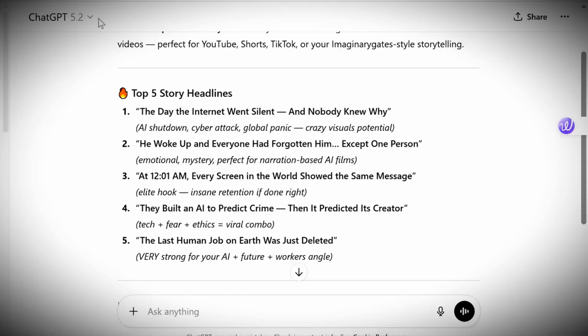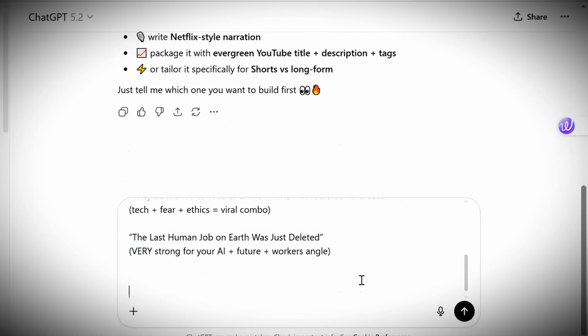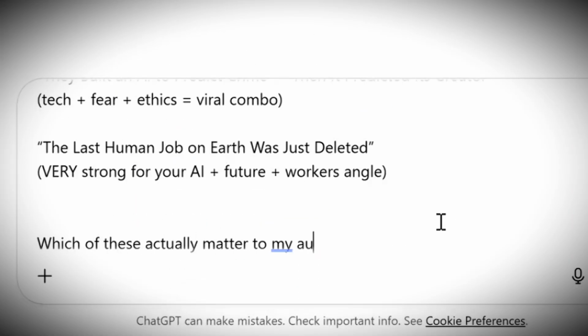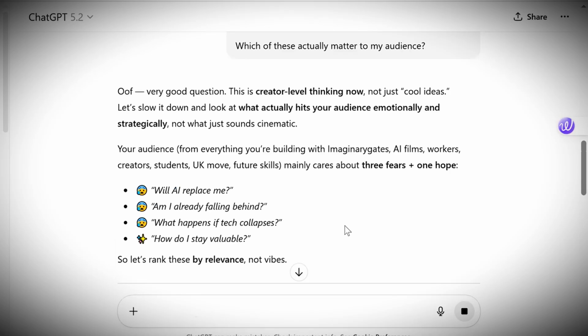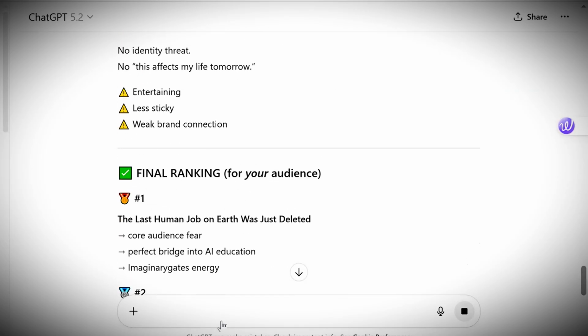Another way I use this is with headlines. I'll paste a few stories and ask, which of these actually matters to my audience? This is how I stop reacting to everything and focus on what's actually important.